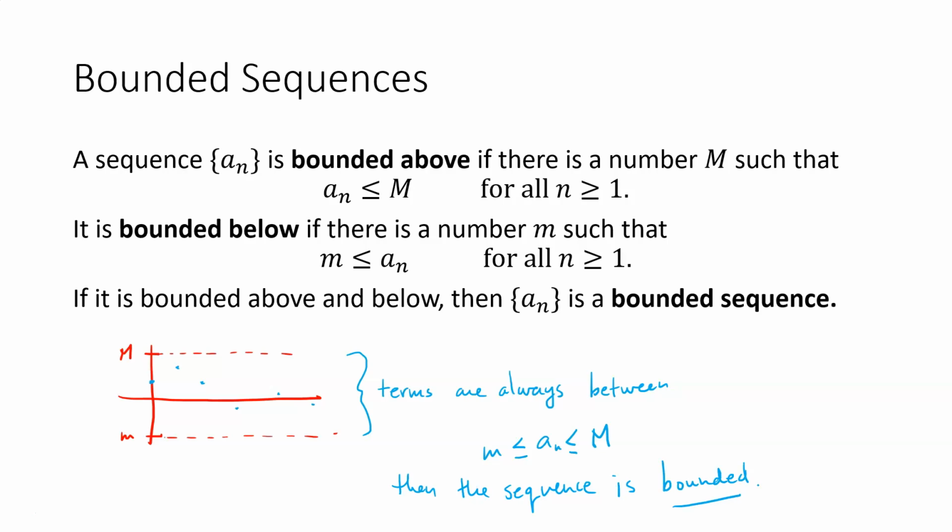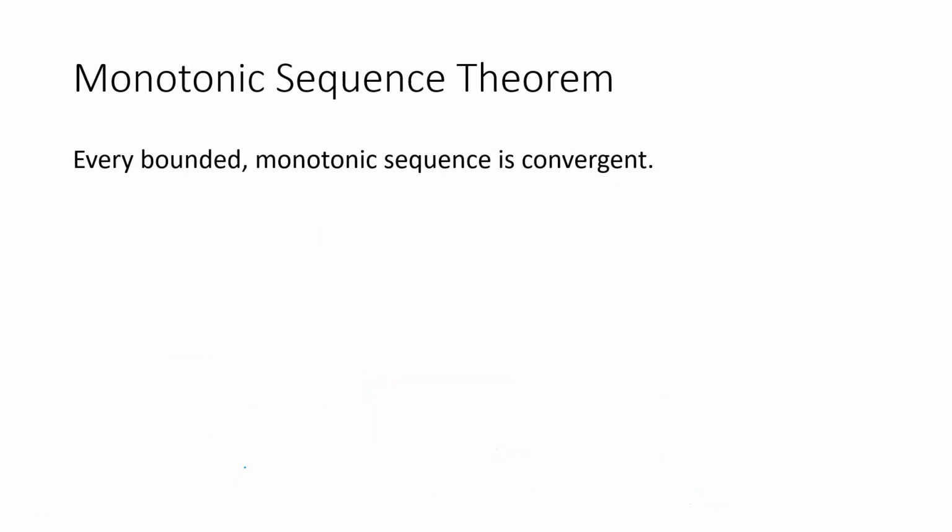It could be that the sequence is just bounded above but not bounded below, or the other way around, it's just bounded below but not bounded above. So remember, bounded above means that there's some upper boundary that the terms don't go past, and bounded below means there's some lower boundary that the terms don't go past. Here's an interesting theorem that maybe we'll demonstrate in an example in a moment.